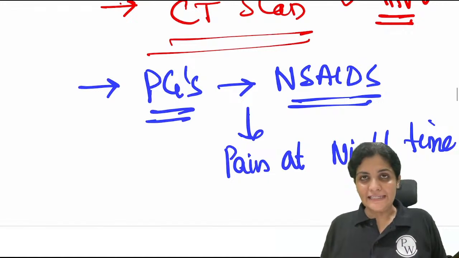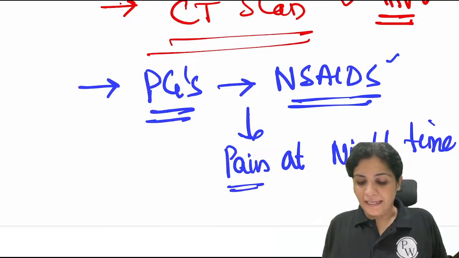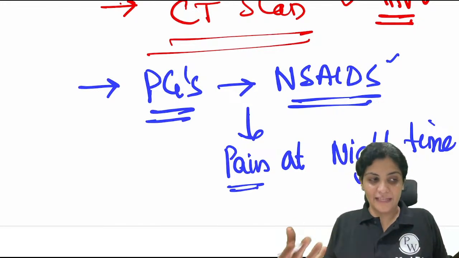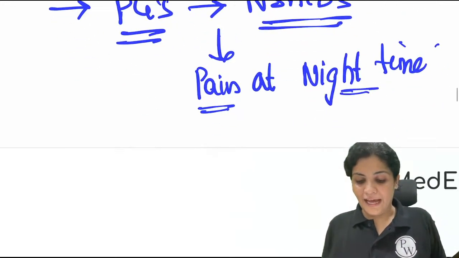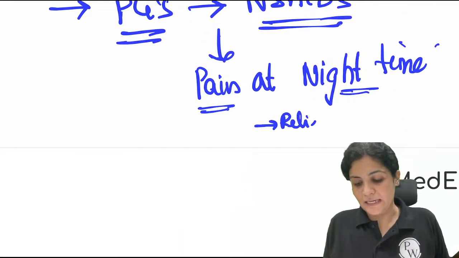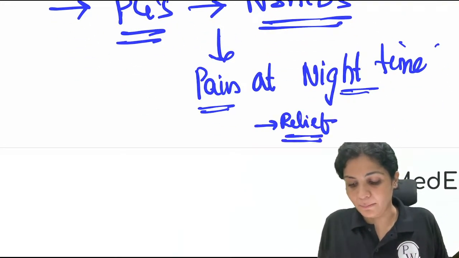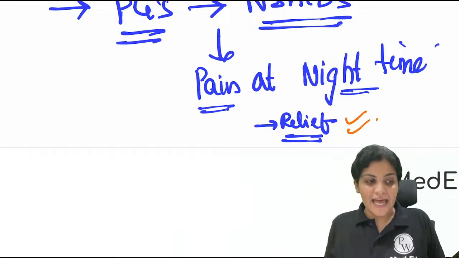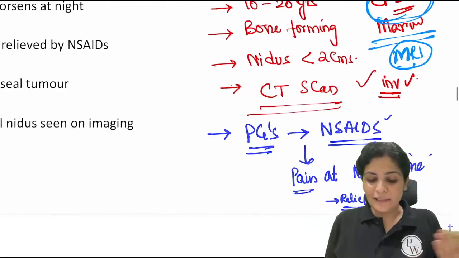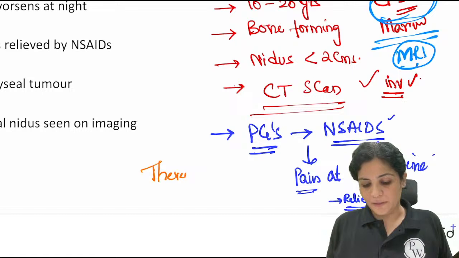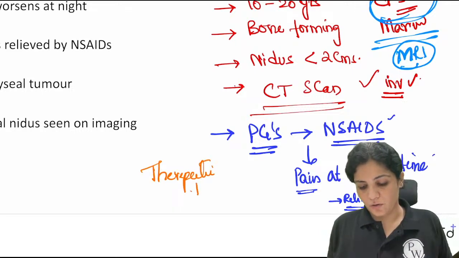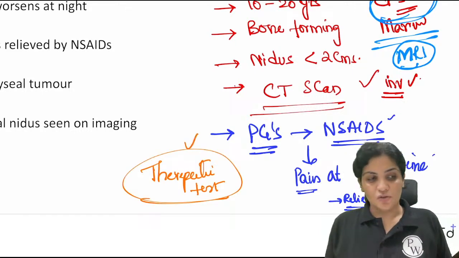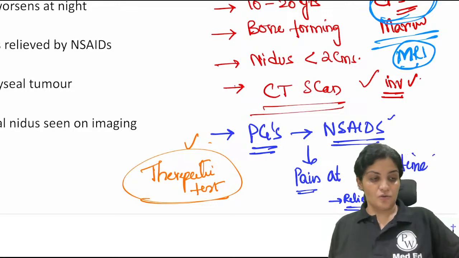So prostaglandins, NSAIDs. So there will be pain at night time, and we treat them with NSAIDs. And now they will have relief with these NSAIDs. So whenever you find that the patient is relieved with the NSAIDs, then this is also a therapeutic test for your osteoid osteoma. Understood? It's also a therapeutic test for your osteoid osteoma.